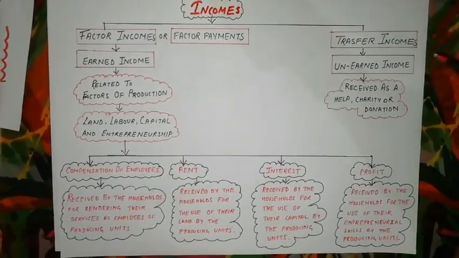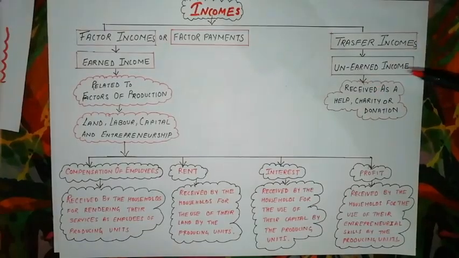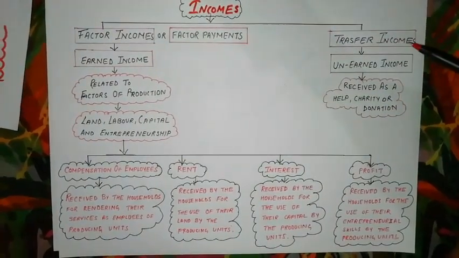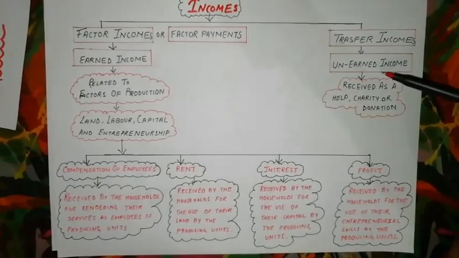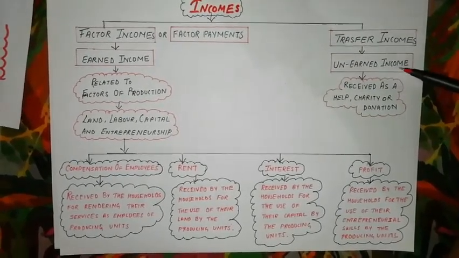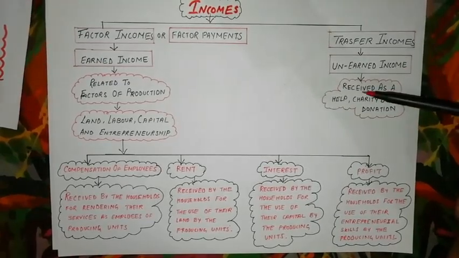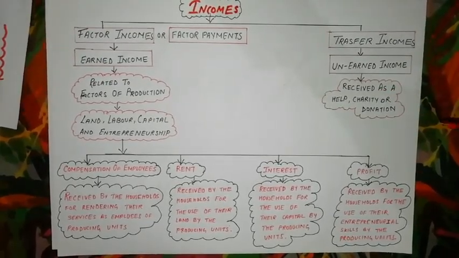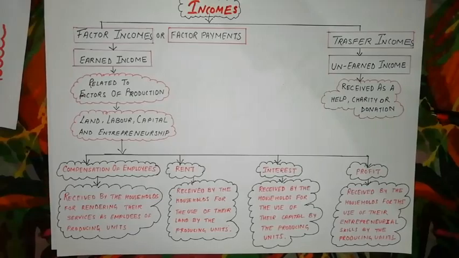Now what is transfer income? We have seen factor income is earned income. So the opposite of it is transfer income. Transfer income is such a kind of income which is not earned, or you can say it is unearned income, received as a kind of help, charity, donation, etc.